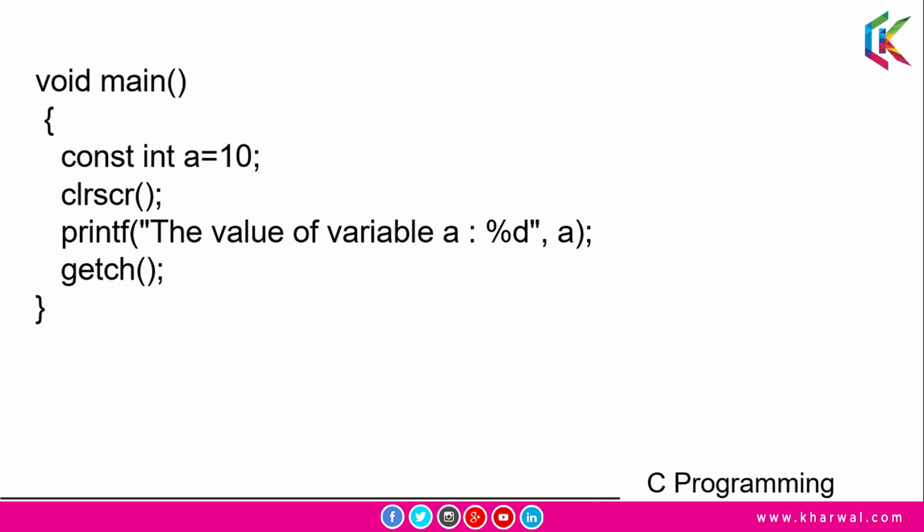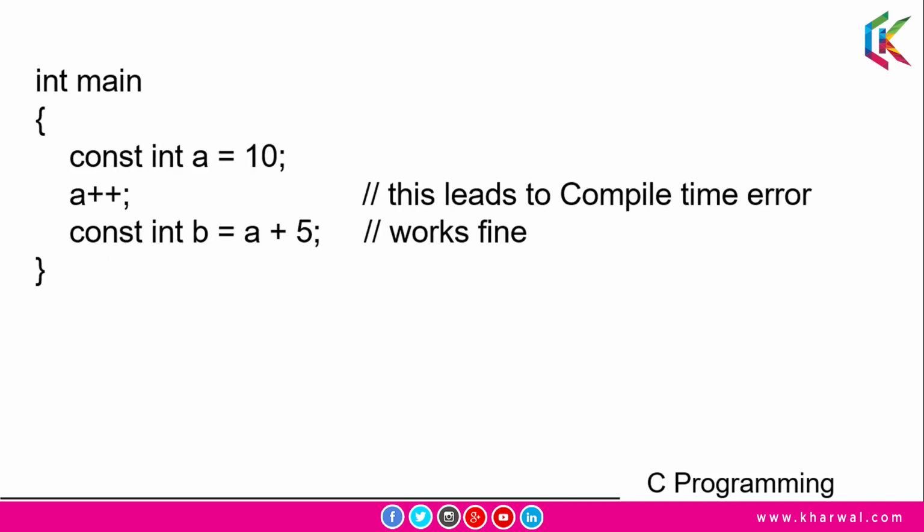Now if we make any variable a constant using the const keyword, we cannot change its value. The constant variables must be initialized while they are declared. So let's take an example of this. In this program we have declared two constant integer variables a and b, and we have assigned 10 to a. Now if we try to change the value of a by using this increment operator, then we will get a compile time error. But we can use it for assignment to other variables, just as I did in this statement. So I hope it is clear to you.